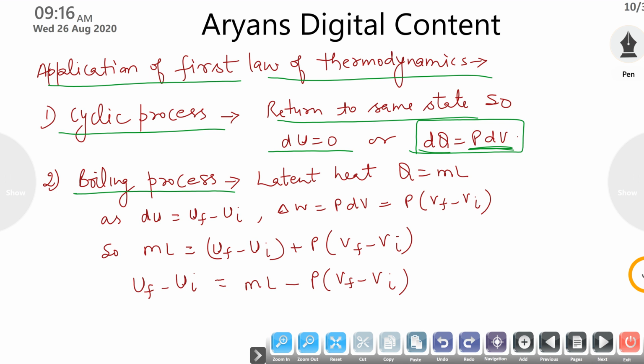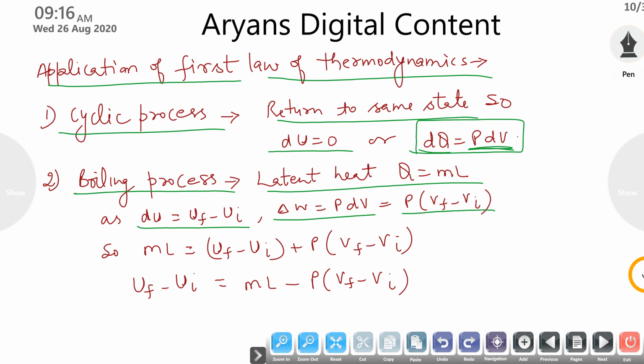Then the boiling process. In the boiling process, we know that a substance is changing its state. Suppose its latent heat is given by Q equals mL. The change in internal energy is dU, the work done is simply P times the change in volume.